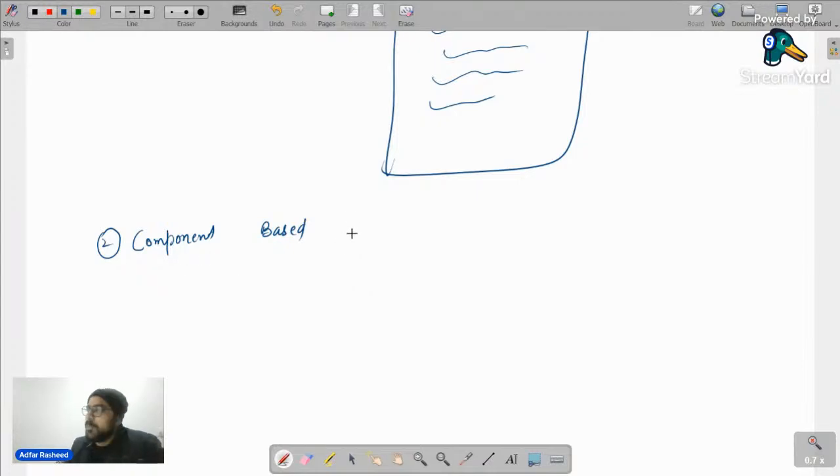The second very important property of React is that it follows a particular architecture called component based architecture. Now what do we mean by component based architecture? This is what we mean. The application that I am trying to create, I will simply break it into different components, and then whenever I need that component, I will reuse it instead of creating it again.